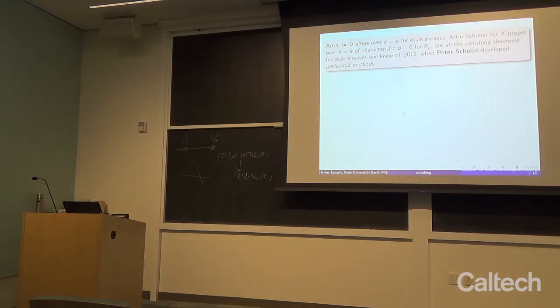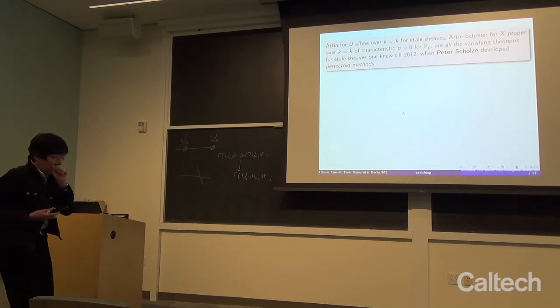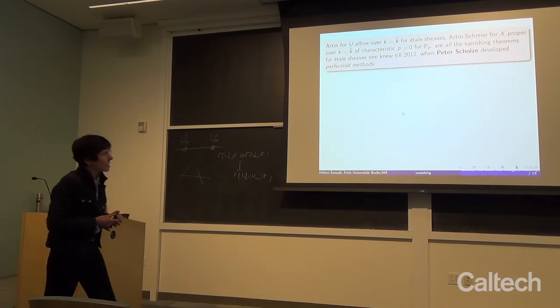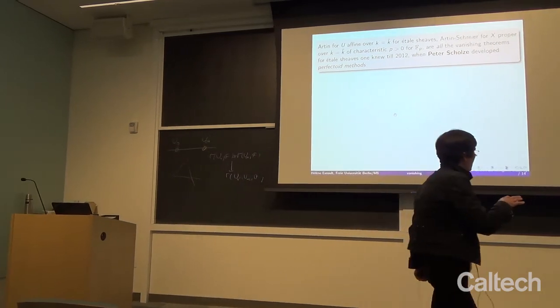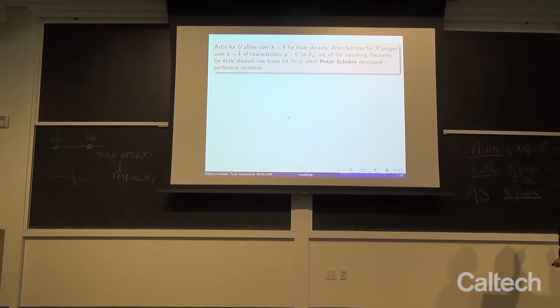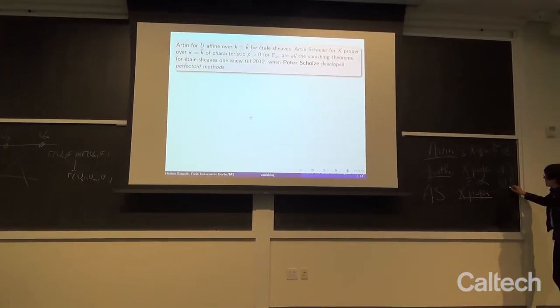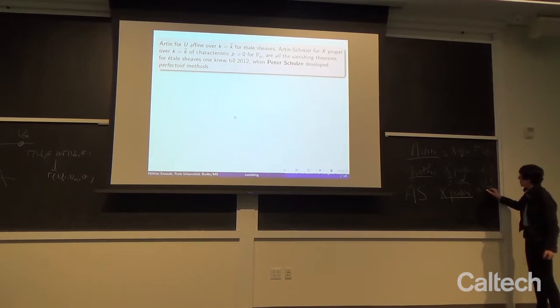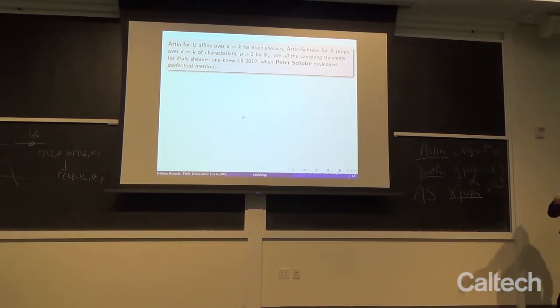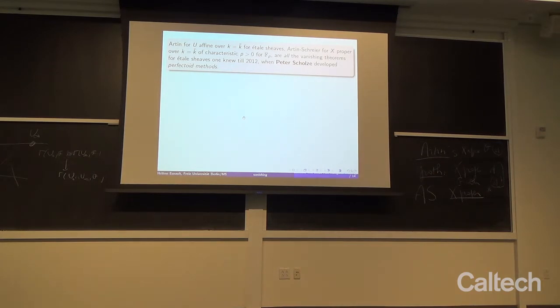So let us summarize the discussion we had so far. Artin for U affine over an algebraically closed field for étale sheaves. There's one thing I forgot to mention and underline: for all those theorems here, for the coherent theory, it is completely irrelevant what kind of field we take. We can take any field here. It can be perfect or non-perfect in characteristic p. It can be algebraically closed, not algebraically closed.